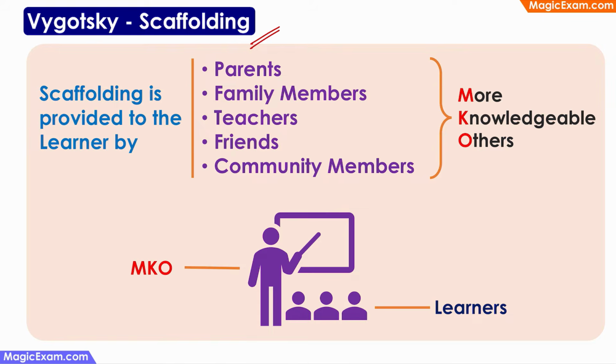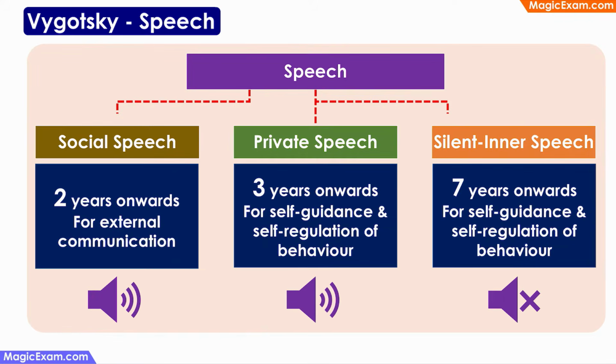Well, scaffolding can be provided by the parents, by other family members, by the teachers, by friends, and by community members. Whoever is providing this scaffolding must know more about that activity than the learner. Therefore, the other person who is providing the scaffolding is the more knowledgeable other. In a classroom, the teacher is the more knowledgeable other because the teacher knows more than the students.